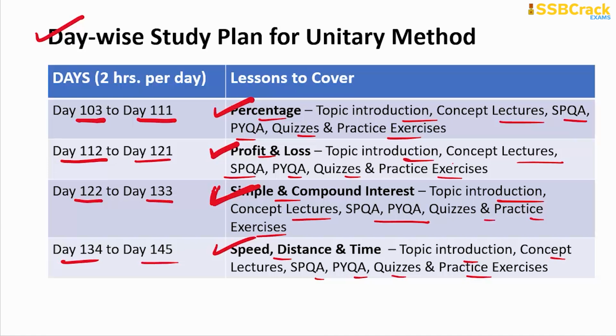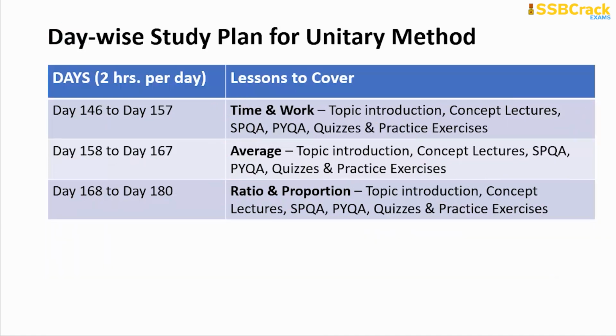Alright, the next topics under the unitary method are time and work, then average, and ratio and proportion, and you are preparing for these from day 146 till day 180. You give day 146 to day 157 to time and work, going through all the important concept lectures, SPQA, PYQA, and attempting the quizzes and practice exercises. Similarly, you give day 158 to 167 to average, and day 168 to 180 to ratio and proportion.